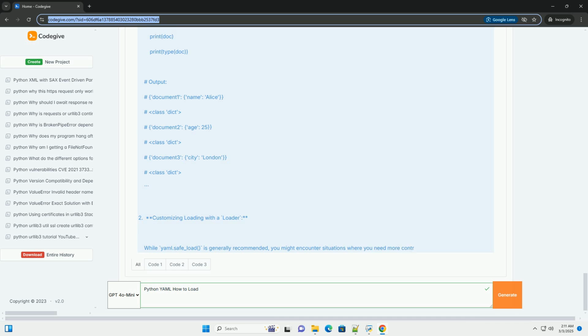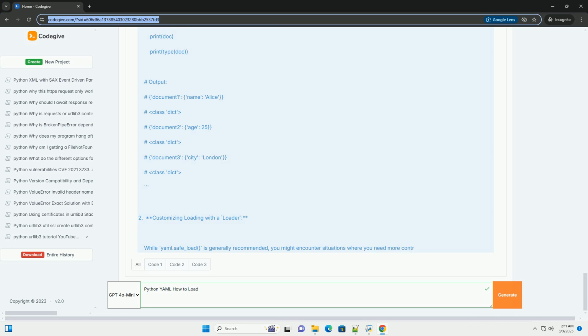Example: configuration file loading. Let's create a realistic example of loading a configuration file. 1. Create config.yaml. 2. Load the configuration in Python. Best practices. Always use yaml.safe_load, for untrusted data security is paramount. Handle exceptions properly. Catch FileNotFoundError and yaml.YAMLError to provide informative error messages. Structure your YAML files logically. Use indentation to create clear hierarchies.